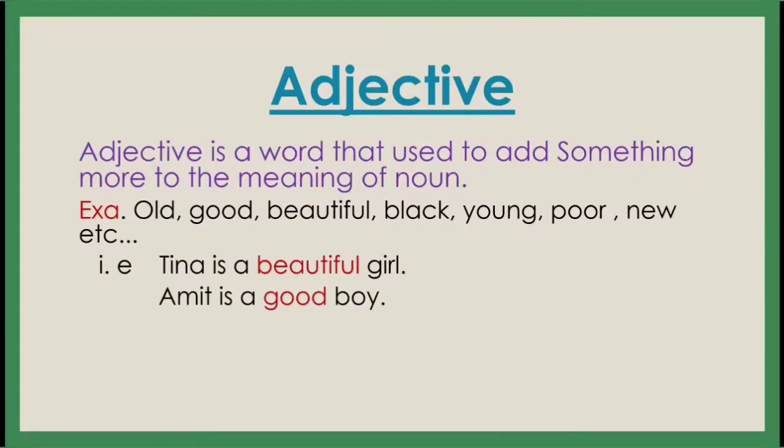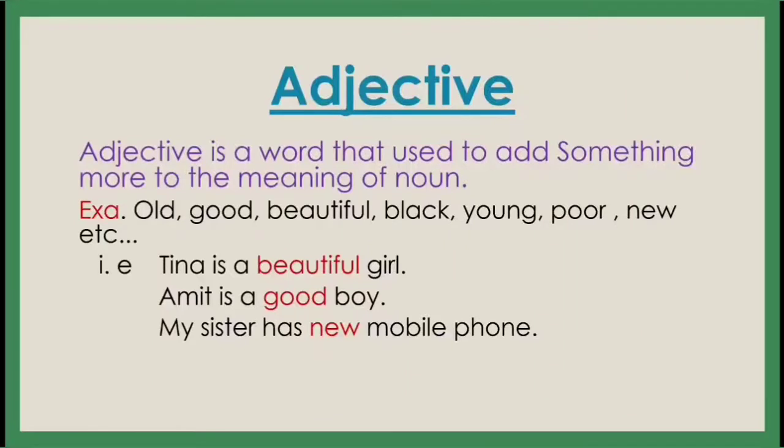Amit is a good boy. See, Amit is a boy. Boy तो है but कैसा है? Good है. My sister has a new mobile phone. Mobile phone तो है but कैसा? New. So these are called adjectives. Understand?